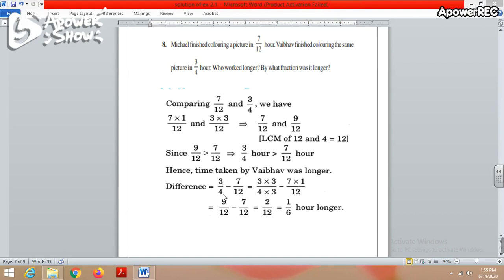So 3 by 4 is equal to 9 by 12. 9 by 12 minus 7 by 12 equals 2 by 12, which is equal to 1 by 6. So Weber is taking 1 by 6 hours more than Michael.